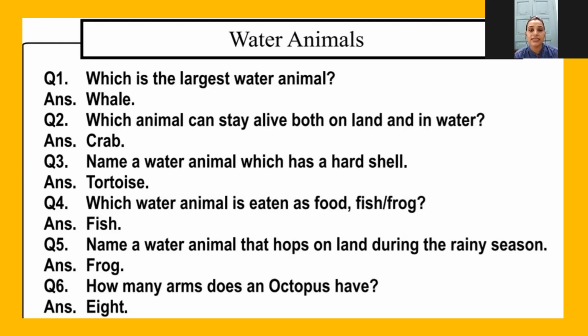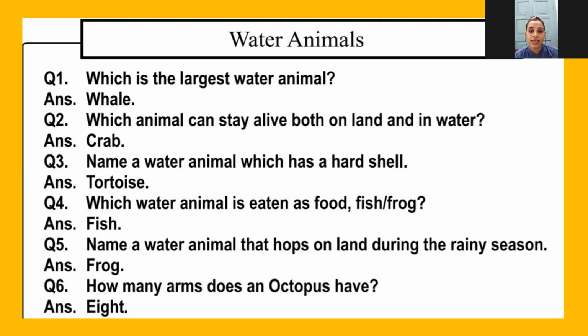Second question. Which animal can stay alive both on land and in water? The answer is crab. Name a water animal which has a hard shell. The answer is tortoise. Question 4. Which water animal is eaten as food? Is it fish or frog? The answer is fish.